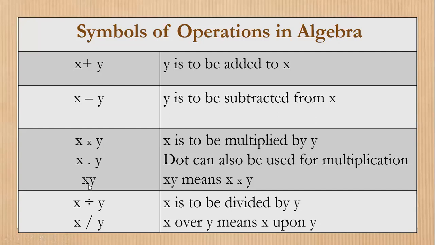XY means X and Y are both multiplying. Now next is division. X divided by Y. I can write in algebra like this, or also like X over Y, or X upon Y.